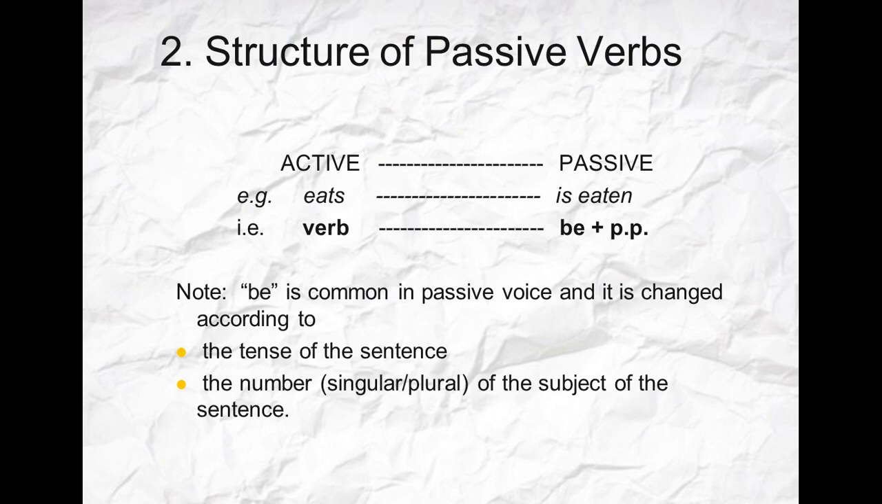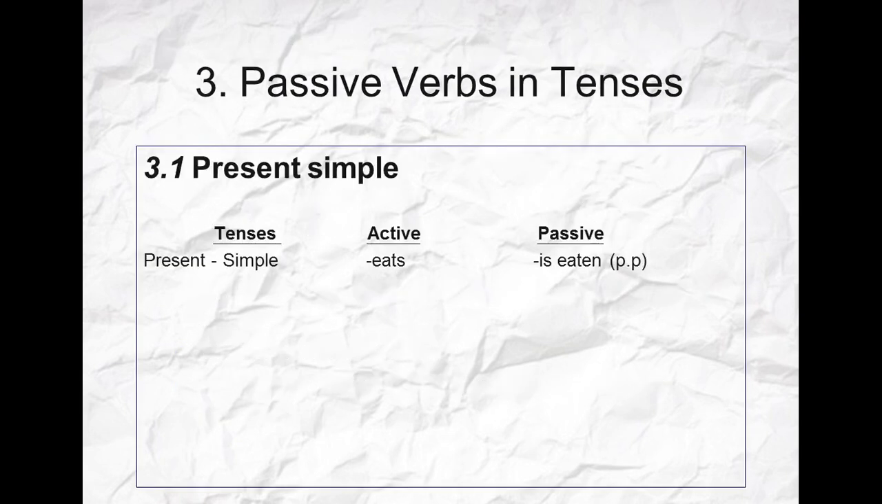Here, a very important note: the verb to be is common in passive voice, and it is changed according to the tense of the sentence or the number, of course, you know, singular and plural, of the subject of the sentence. This is for the present simple. And here, more clarification for this: present simple, the word eats is eaten in the passive.